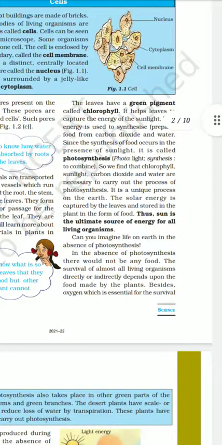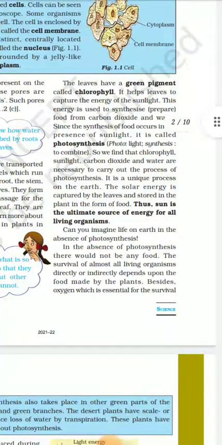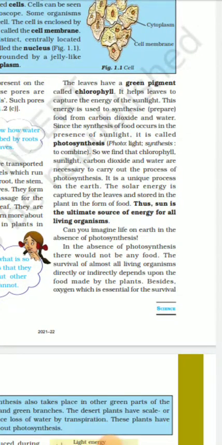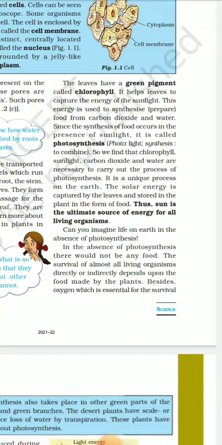The leaves have a green pigment called chlorophyll. It helps leaves to capture the energy of the sunlight. This energy is used to synthesize, means prepare, food from carbon dioxide and water. Since the synthesis of food occurs in the presence of sunlight, it is called photosynthesis, जिसको हम लोग पहले भी पढ़े, that is प्रकाश संश्लेषण की क्रिया. Photo means light and synthesis means to combine. So we find chlorophyll, sunlight, carbon dioxide and water are necessary to carry out the process of photosynthesis.